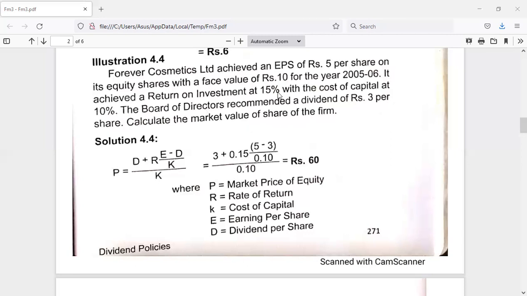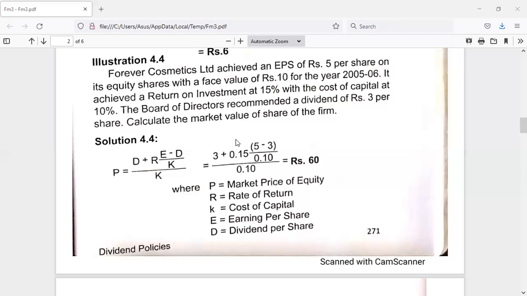Okay. Now, since this is a growth firm, normally the dividend payout ratio must be 0. But anyhow, the board of directors have recommended a dividend of rupees 3 per share. In that situation, we are supposed to calculate the market value of share of the firm. So this is about the problem. Each and every piece of information we know now.